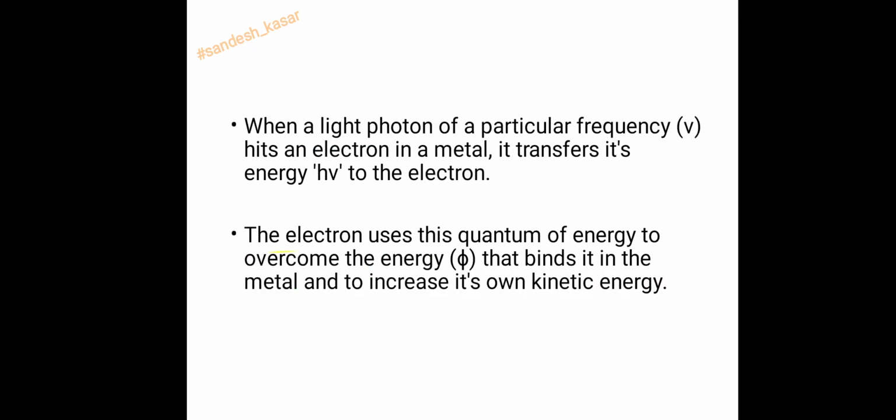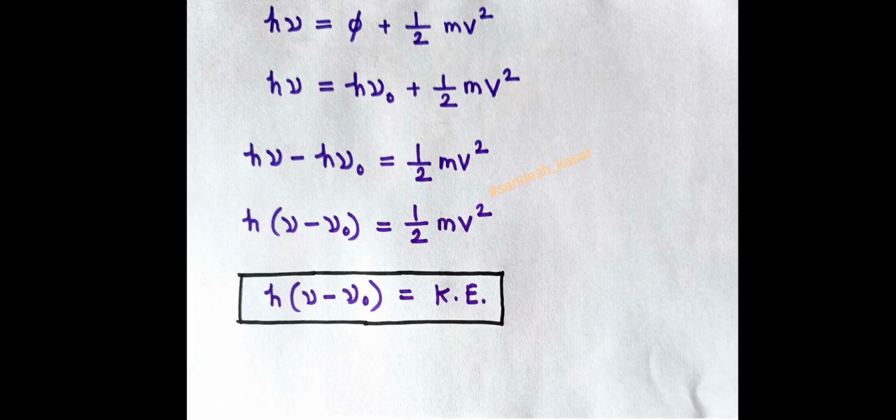Then the electron uses this quantum of energy, h nu, to overcome the energy phi that binds it in the metal and to increase its own kinetic energy.